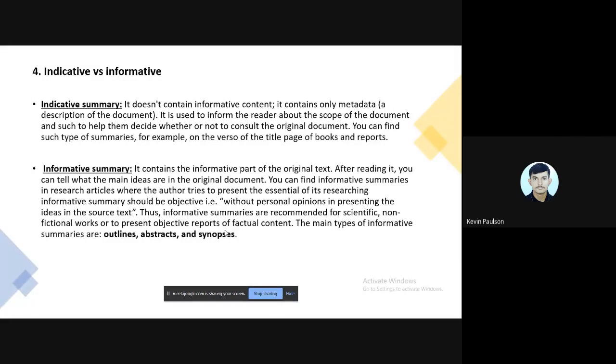Now, coming to the informative summary. Informative summaries contain the informative part of the original text. After reading it, we can tell what the main idea of the original document was. You can find informative summaries in research articles where the author tries to present the essentials of his research. Informative summaries should be objective, that is, without personal opinions in presenting the ideas of the source text. Thus, informative summaries are recommended for scientific, non-fictional works or to present objective reports of actual content. The main types of informative summaries are outlines, abstracts, and synopsis.